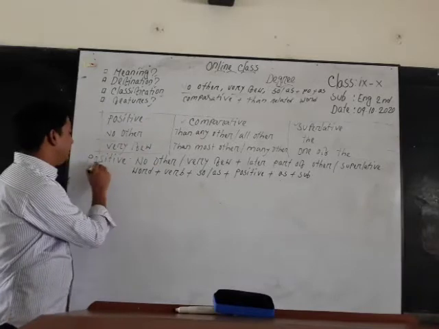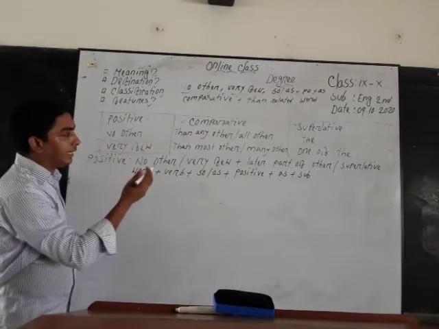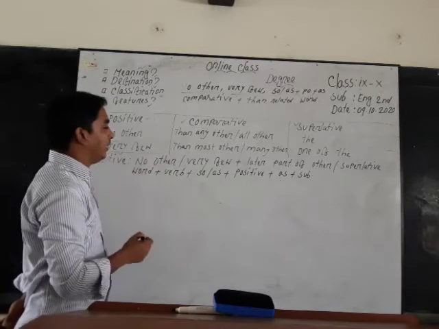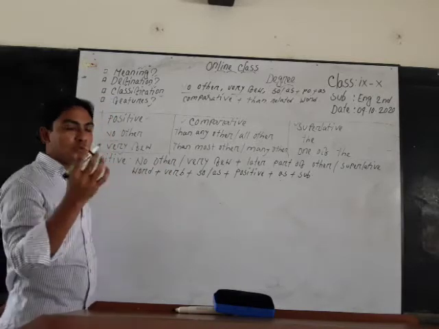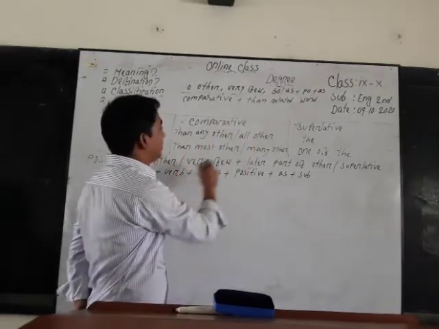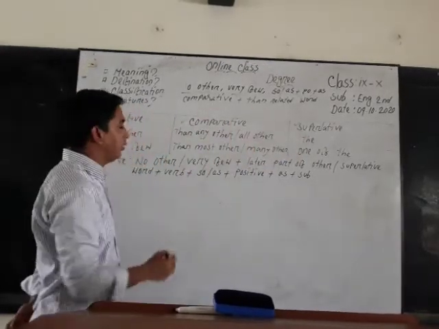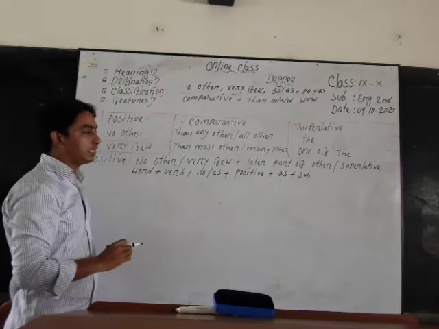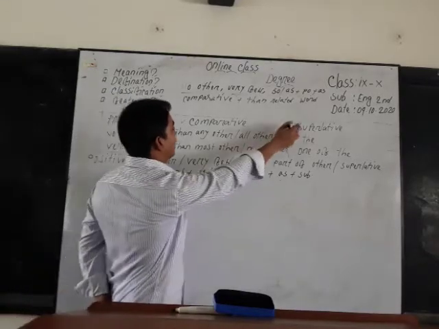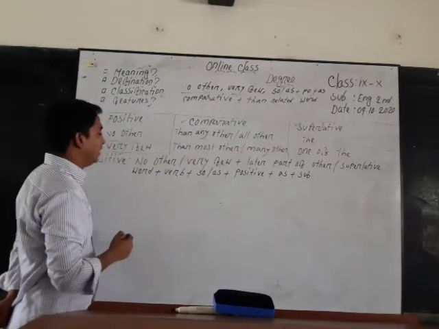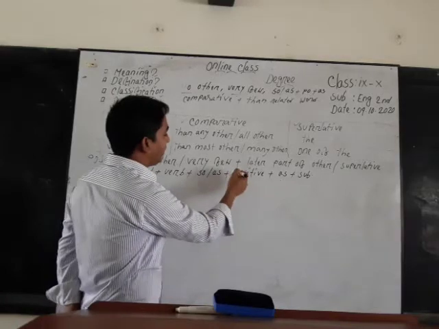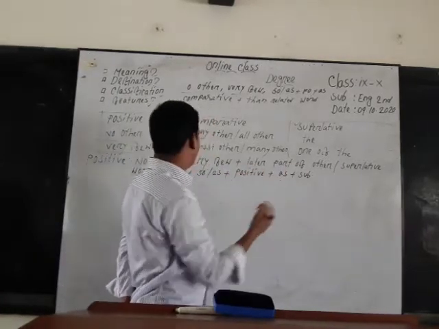Here I have written a structure such as "no other" or "very few." If we want to change a sentence from comparative to positive, or superlative to positive, then we have to follow this structure. If we follow this structure, we can change these two sentences into positive. Such as here I have written "no other," then "very few," and then the latter part of "other" or superlative.